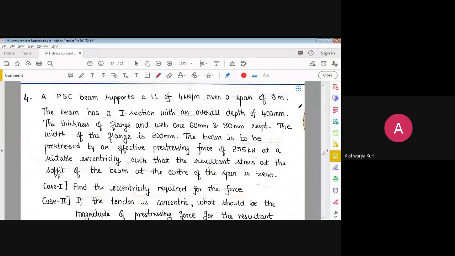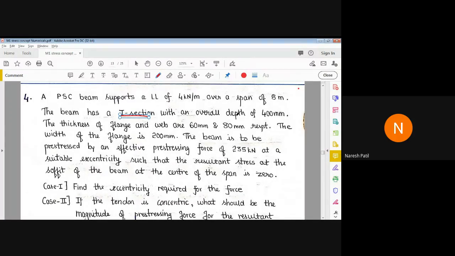Yes, sir. Okay. We'll start the discussion now. A PSC beam supports a live load of 4 kN per meter over a span of 8 meter. The beam has an I section, with an overall depth of 400 mm.